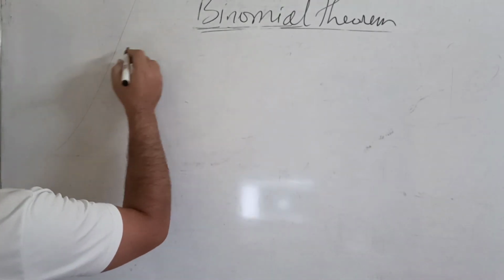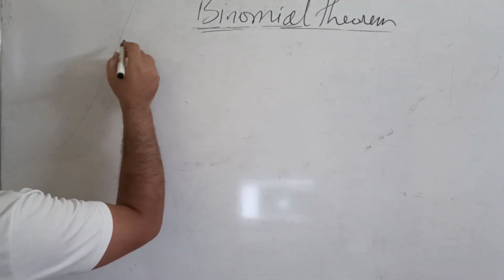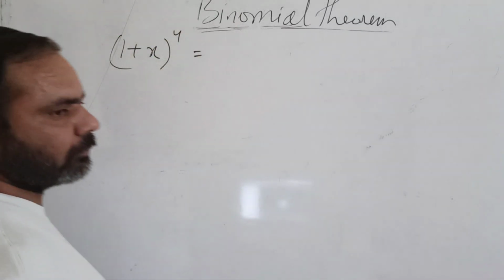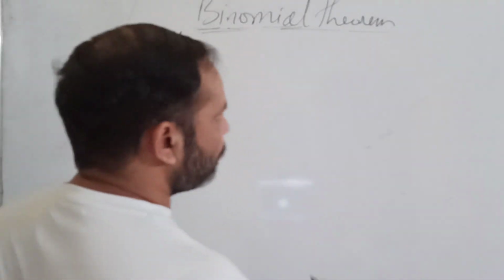Now let us suppose that we want to find out (1 plus x) raised to the power 4. Suppose we want to expand (1 plus x) raised to the power 4.